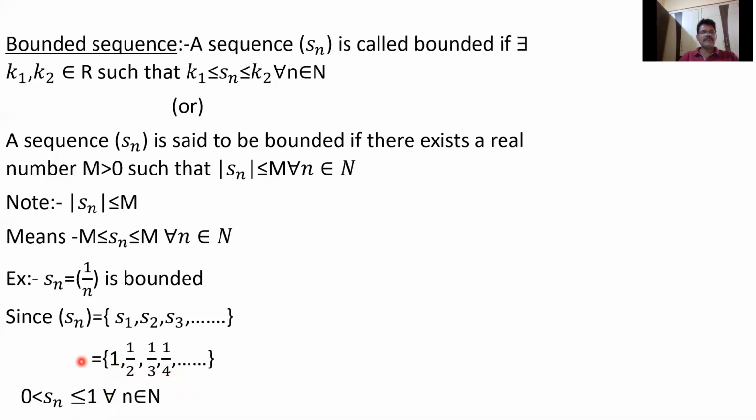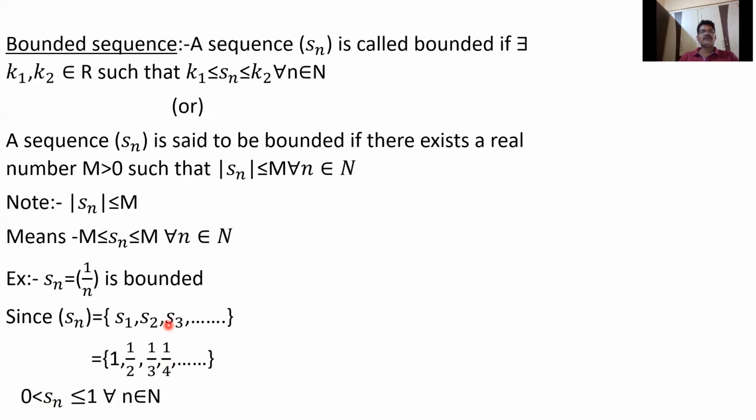So finally this lies between 0 and 1. Therefore the sequence Sn is bounded. It is bounded below, Sn greater than 0, and bounded above, Sn less than or equal to 1. So the sequence lies between 0 and 1, therefore it is bounded.